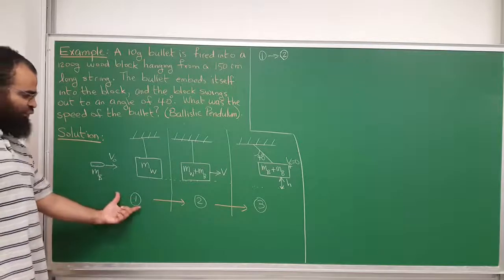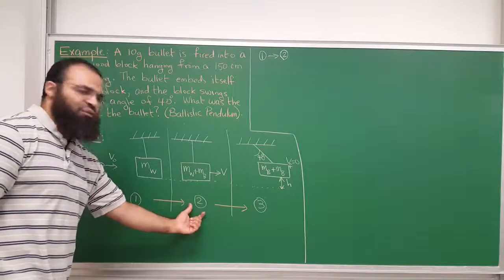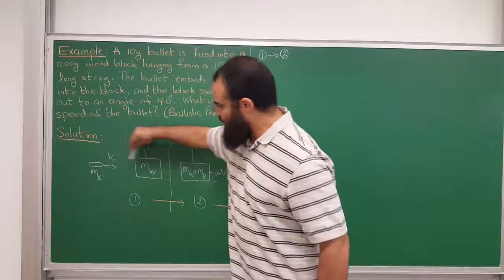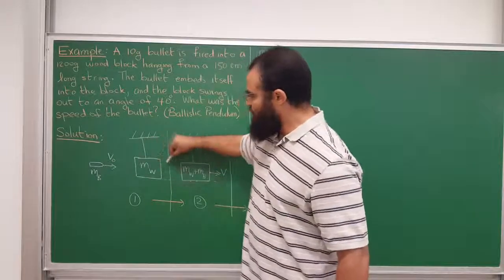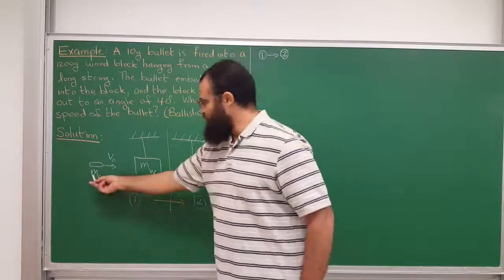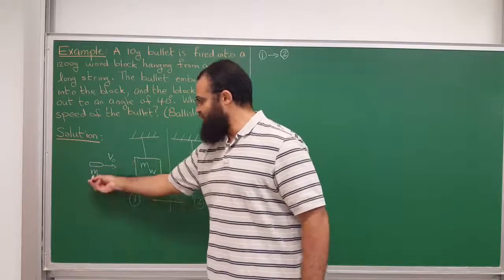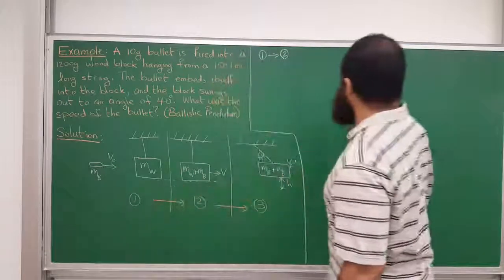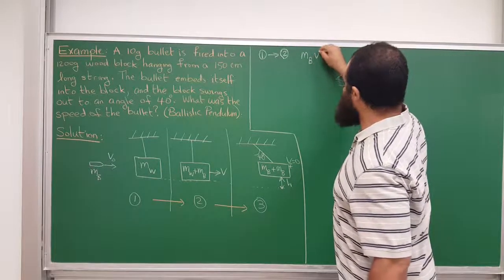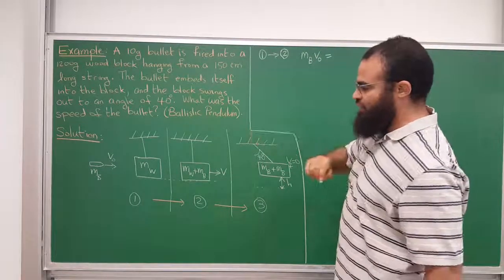So we'll use conservation of momentum. The momentum at step 1 will equal the momentum at step 2. Momentum right before collision equals the momentum right after the collision. The momentum right before collision would be the momentum of the bullet plus the momentum of the wooden block. The momentum of the wooden block is equal to 0. However, the momentum of the bullet is, by definition, mass times velocity, and the velocity is in the x direction. So it's the mass of the bullet times the speed of the bullet before collision, that's the total momentum before collision. The block didn't have any momentum.